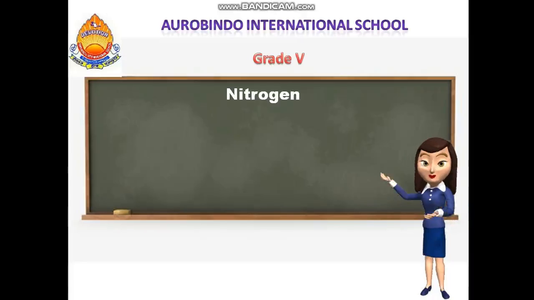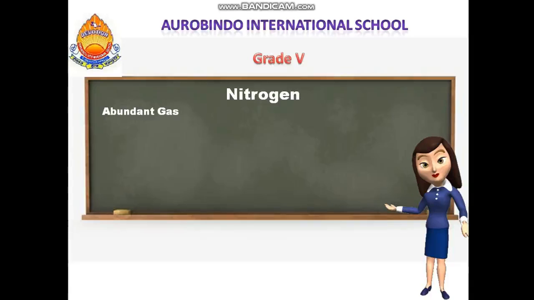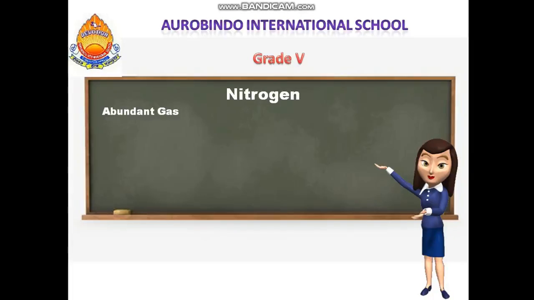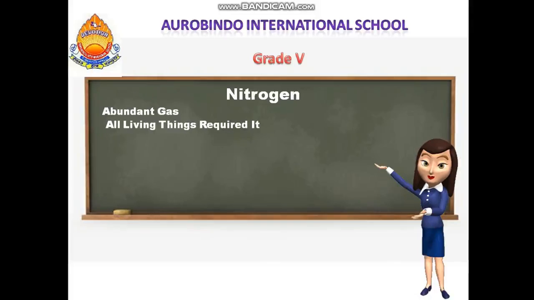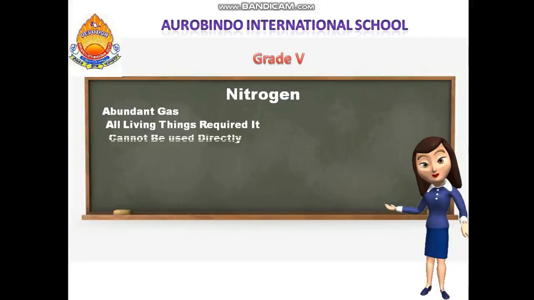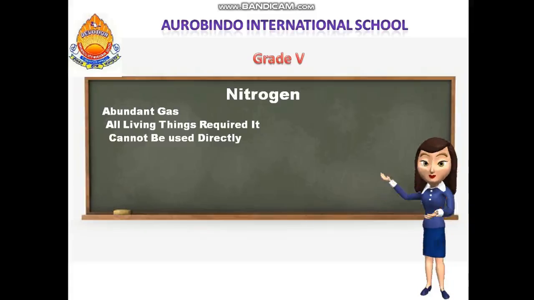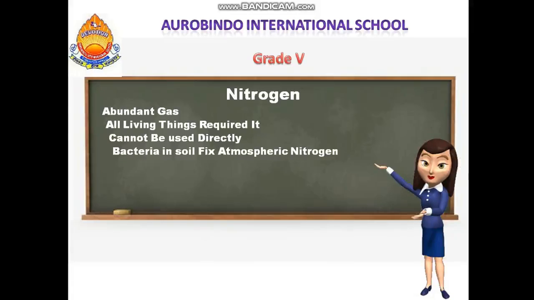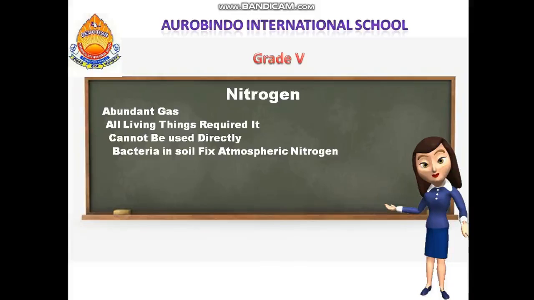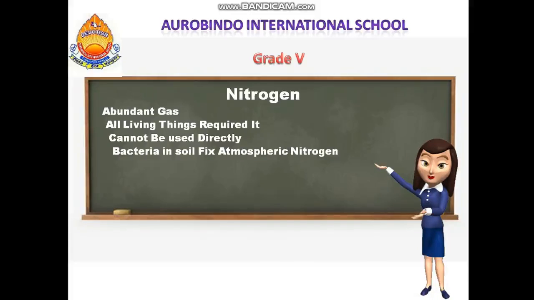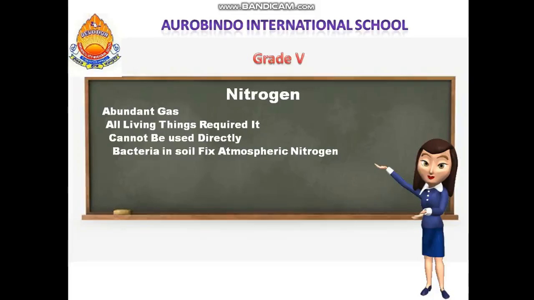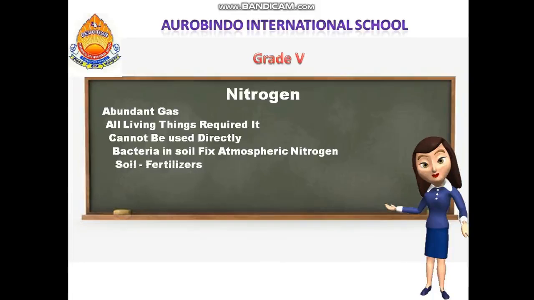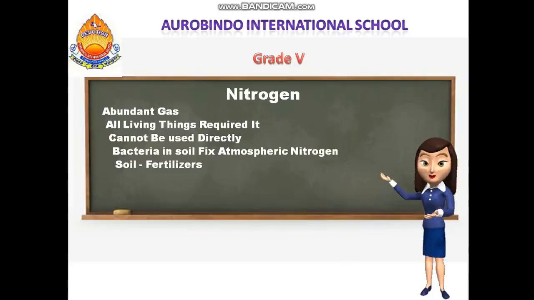Coming to nitrogen, it is the most abundant gas in the atmosphere. It consists of 78%. All living things require nitrogen, but it cannot be taken directly from the air. Plants get nitrogen with the help of bacteria present in the soil. This bacteria fixes the atmospheric nitrogen into different forms that can be taken up by the plants.